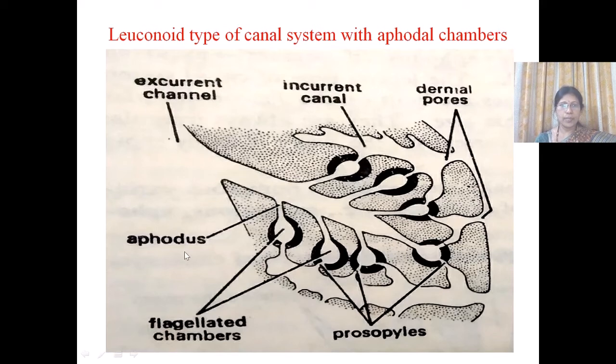This tube is called the apodus. The remaining is similar to the eurypylous type.